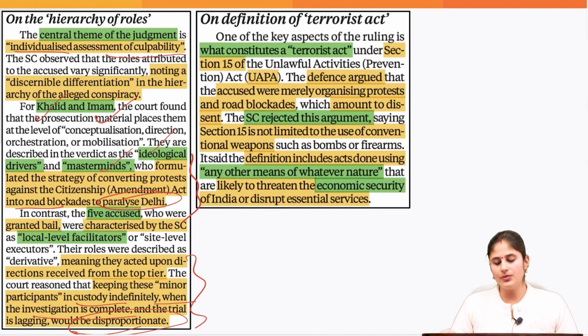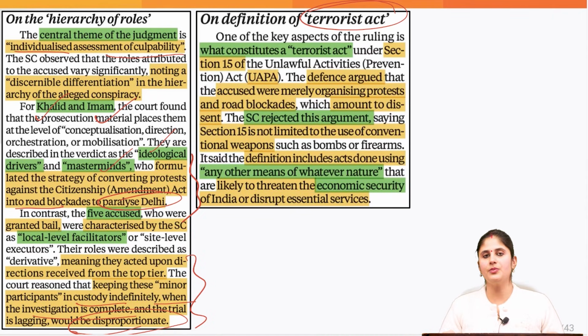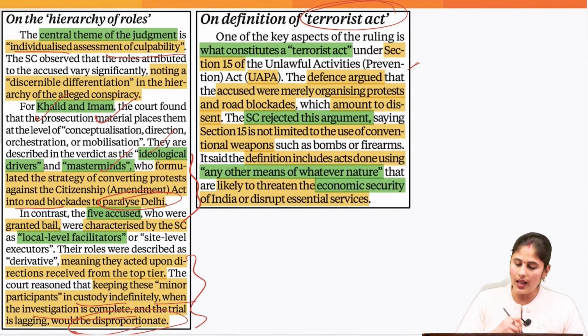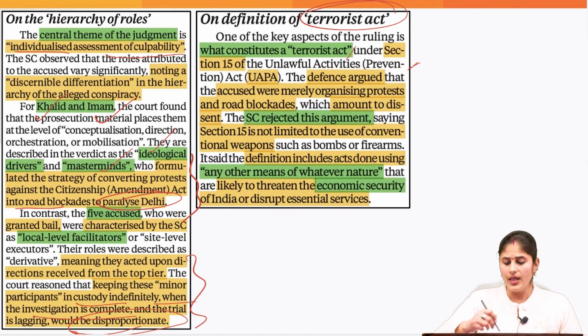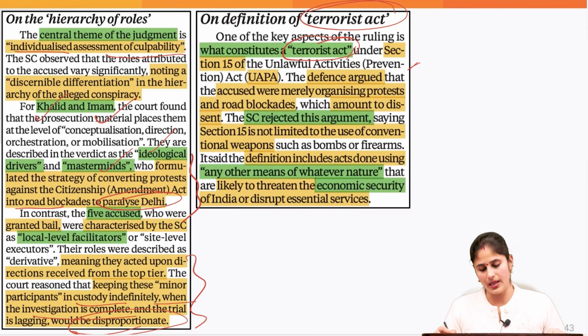And in this particular judgment, the Supreme Court has also widened the definition of terrorist act under UAPA, that is the Unlawful Activities Prevention Act. In this judgment, the Supreme Court has clarified what a terrorist act under section 15 of the UAPA actually implies.